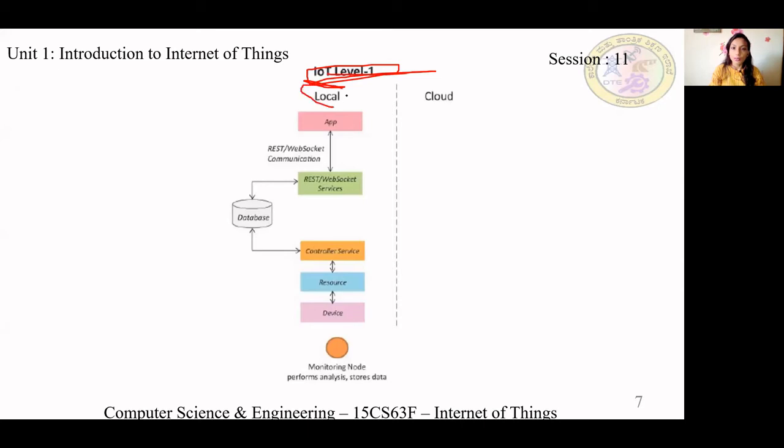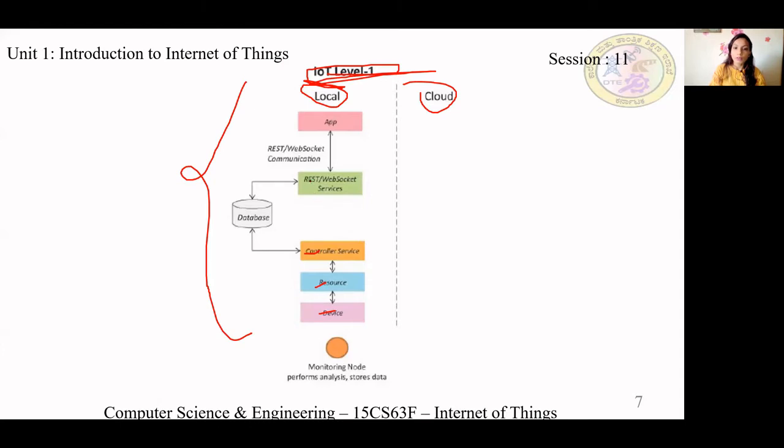They have made it into two things, IoT local and cloud. So can you tell something about IoT level 1, seeing the diagram? In IoT level 1, are all the components of the IoT system local or is something in the cloud? All are local, right? The device is also local, the resources, meaning the software component, are also local, and the controller service.